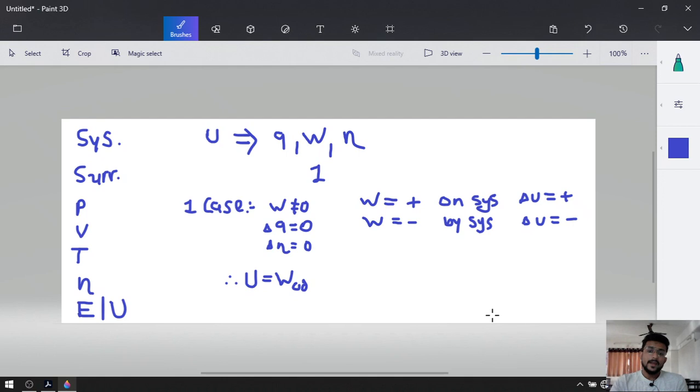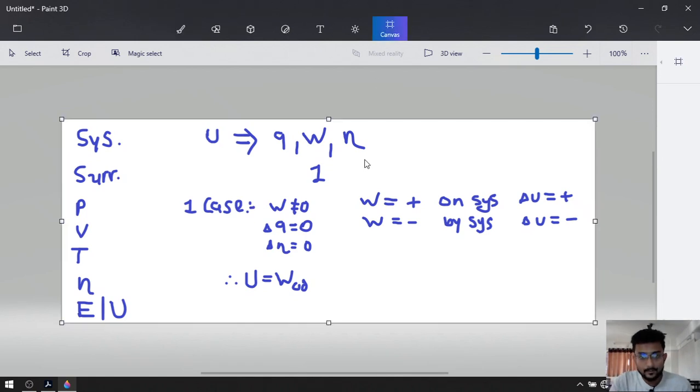If work is done by the system, then work will be negative because internal energy decreases and the change in internal energy will be negative. If work is done on the system, work will be positive because internal energy increases and the change in internal energy will be positive. That was our case number 1.